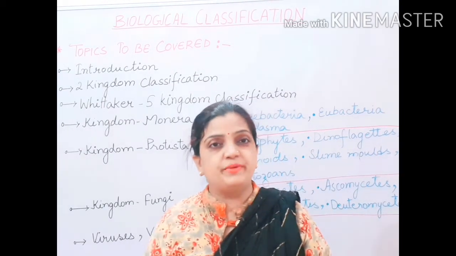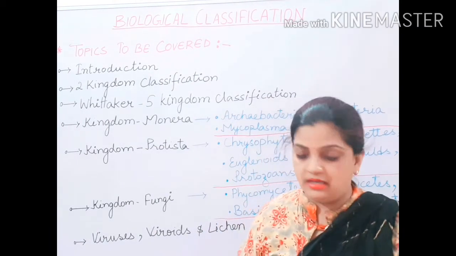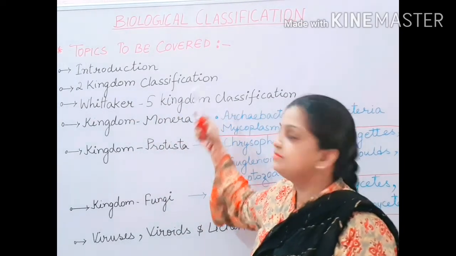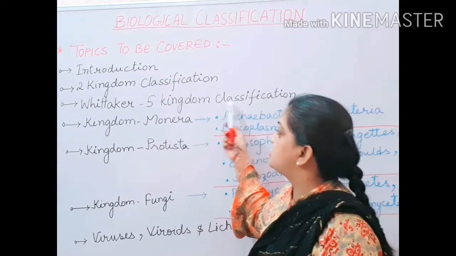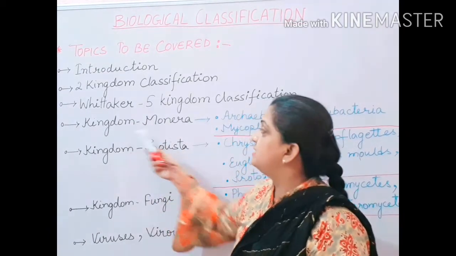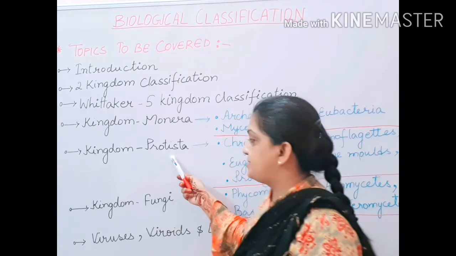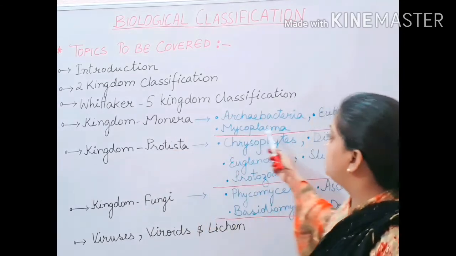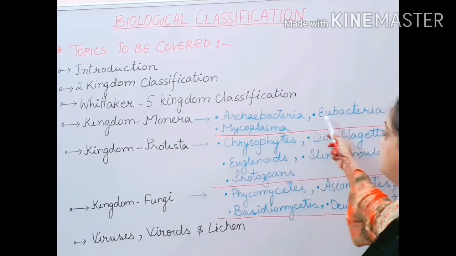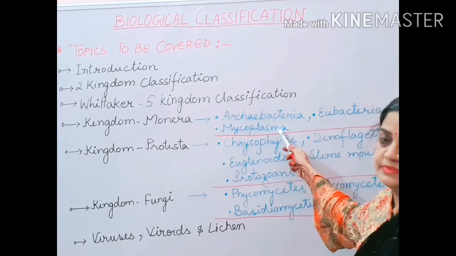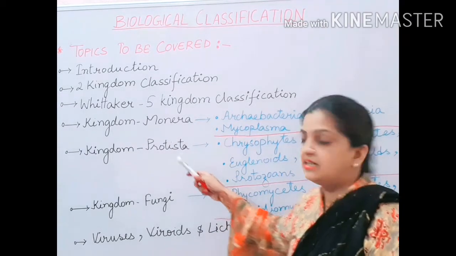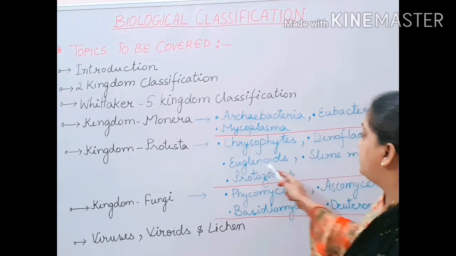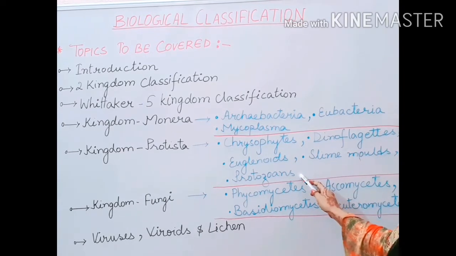Children, the topics which we are going to cover in this chapter are the introduction, then the 2 kingdom classification system, the 5 kingdom classification system given by Whittaker, kingdom Monera, kingdom Protista, and kingdom Fungi. In the kingdom Monera, we are going to discuss Archaebacteria, Eubacteria and Mycoplasma. And in the kingdom Protista, we will be discussing chrysophytes, dinoflagellates, euglenoids, slime molds and protozoans.